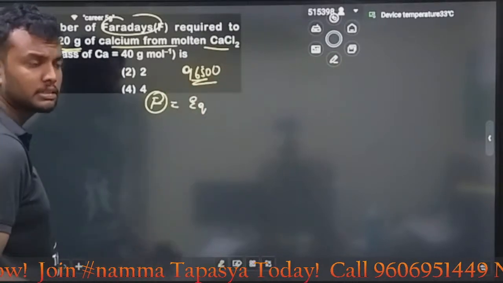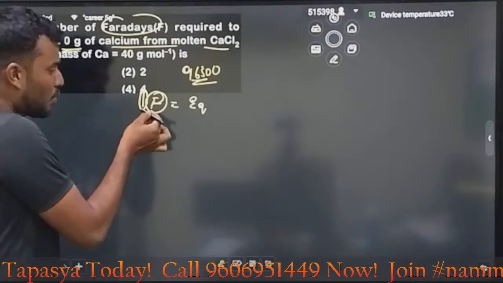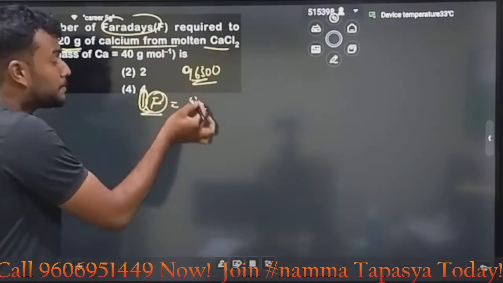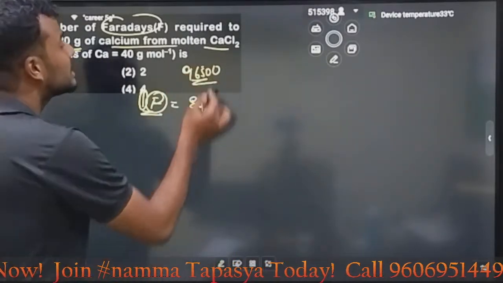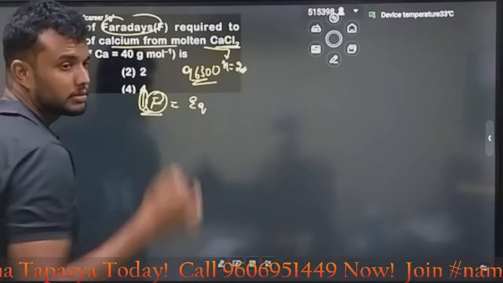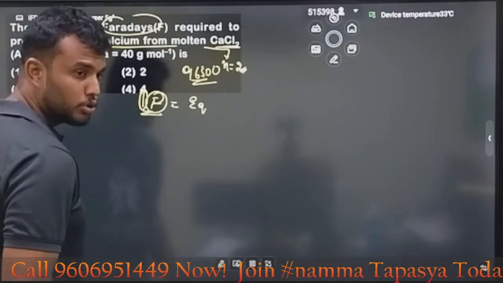We will round up like this. Means how much equivalent charge is required to deposit the equivalent of copper or calcium or anything. CaCl2, what is the N factor? N factor is 2. Charge is 2. For an ion, N factor is nothing but the charge only. Plus 2 is there, so N factor is 2.